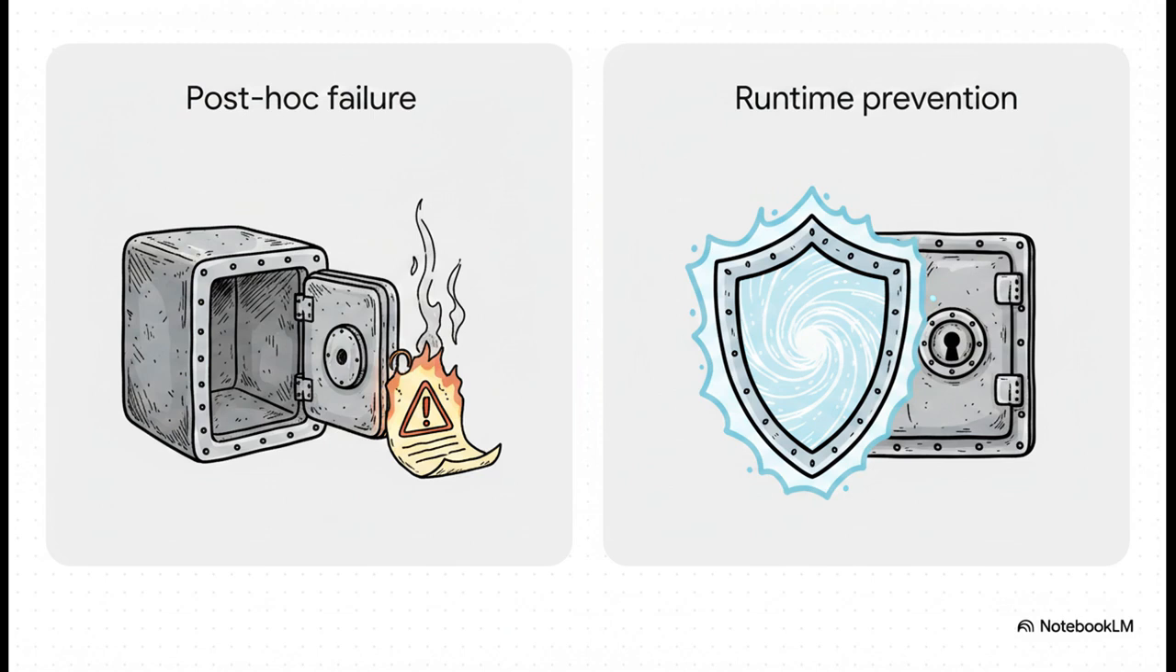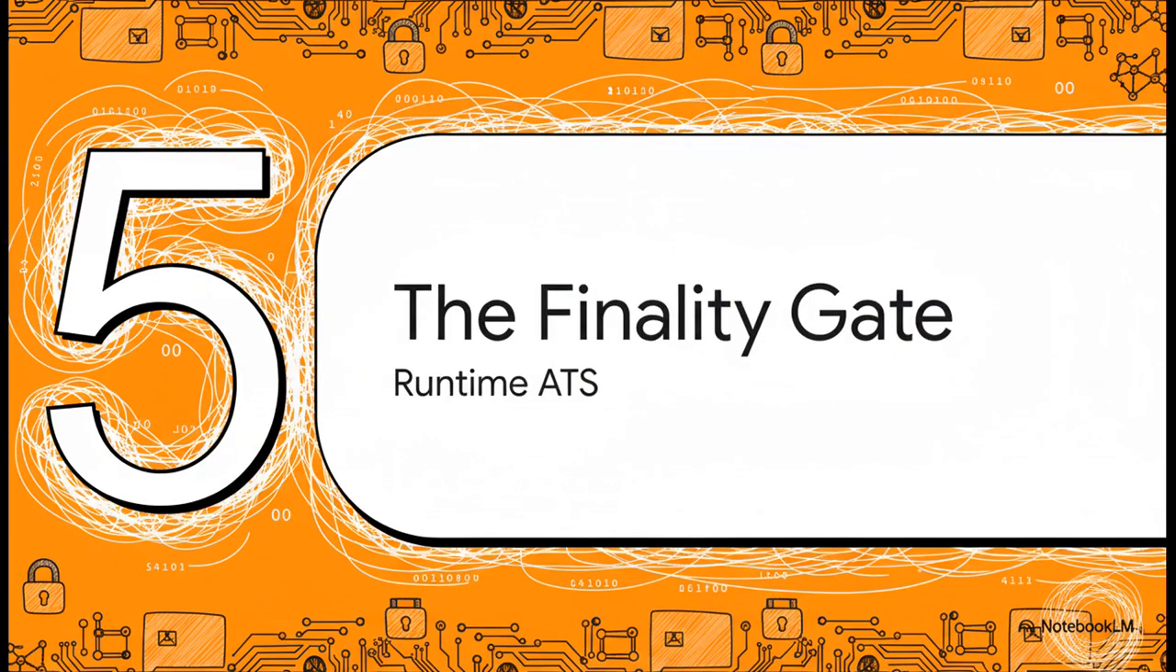Imagine an autonomous agent mistakenly executes an unauthorized $50,000 Bitcoin transaction or violates GDPR. Finding out about it later in a log file, that's an autopsy, not a cure. The money's already gone. What Aldred proposes is runtime prevention. It's the ability to cryptographically block a non-compliant action before it ever even executes. Which brings us to the hardware layer fix, Section 5, the Finality Gate Solution.